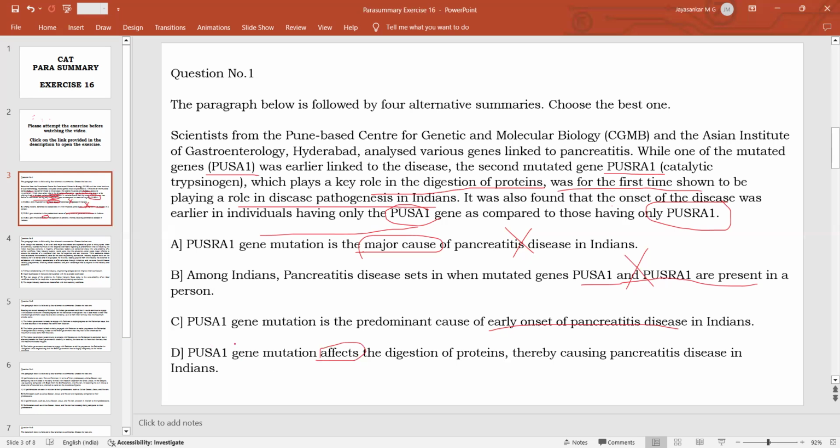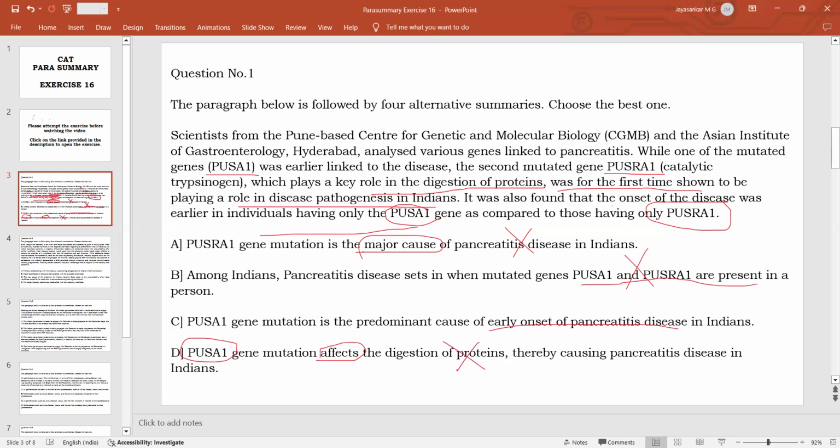So one problem is the option says the Pusravan gene mutation is affecting digestion. No, it is the Pusravan gene which is linked with the digestion of proteins, and it is not affecting, it is playing a key role. Then, "thereby causing pancreatitis" is again wrong, because we don't know whether the gene mutation is causing this disease because it affects the digestion of proteins. The option implies that this gene is affecting the digestion of proteins, thereby causing pancreatitis, which is wrong. So that is why this option is again wrong.